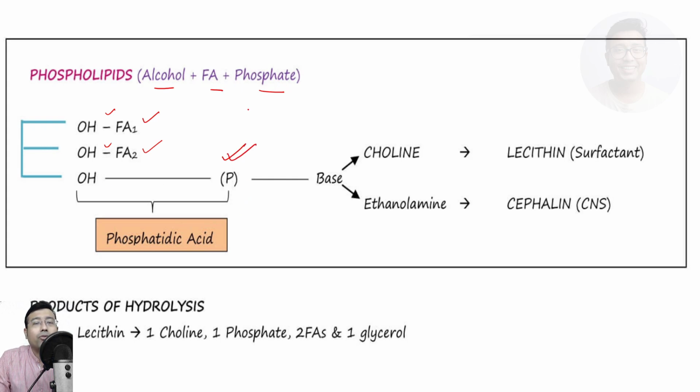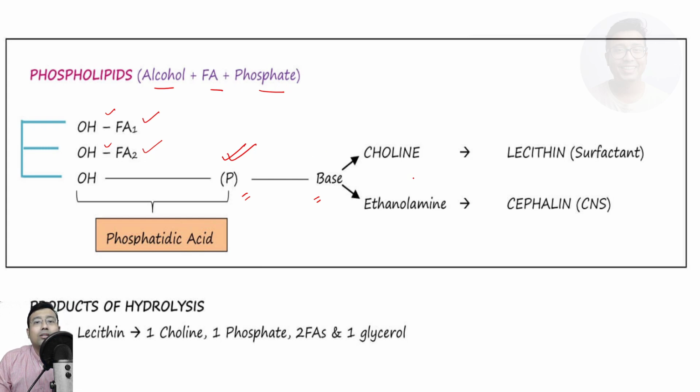This is known as phosphatidic acid, 2 acyl groups and 1 phosphate group. Okay, this is known as phosphatidic acid, and to the phosphate group a base may be attached. Now depending on the nature of the base, the name will change.